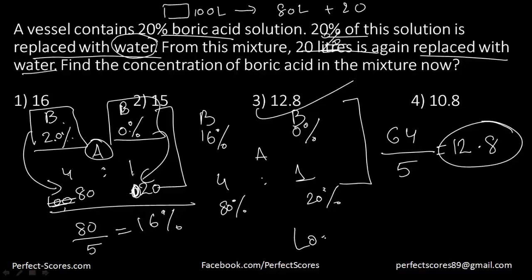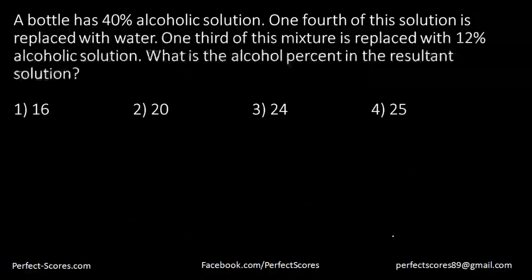It's very important to understand the question logically rather than taking up a formula. So let's go ahead and do another question here. The question says that the bottle has a 40% alcoholic solution and 1/4 of the solution is replaced with water. So the alcohol content in the first is 40% and the alcohol content in the water is again 0%. And 1/4 of the solution is replaced with water.